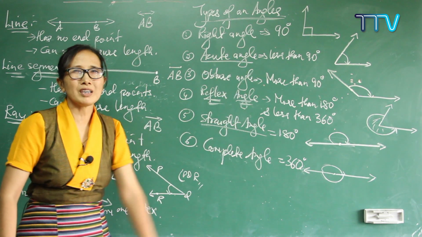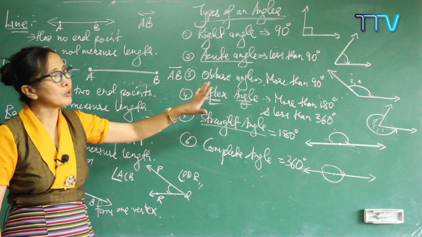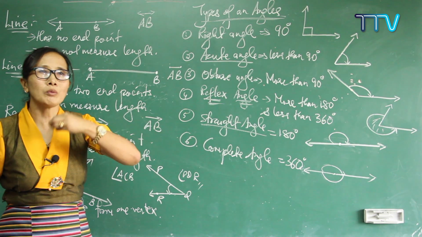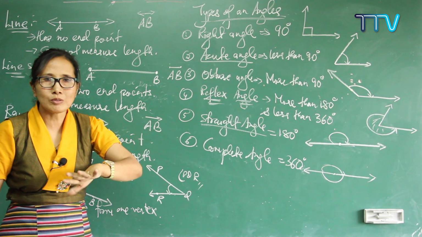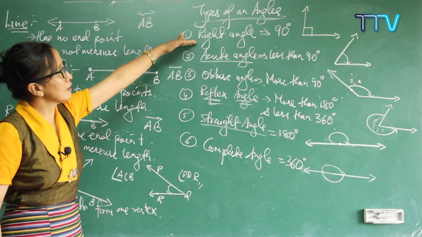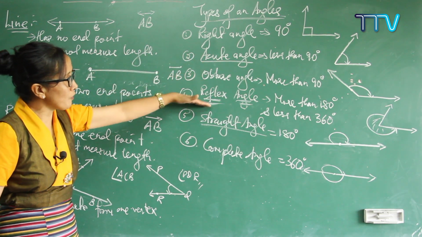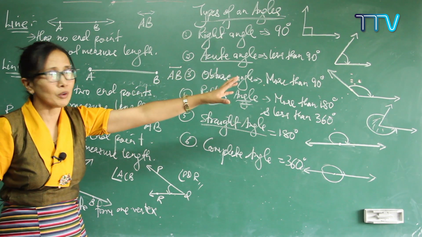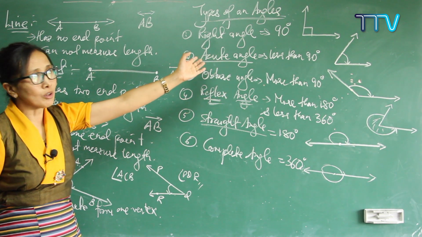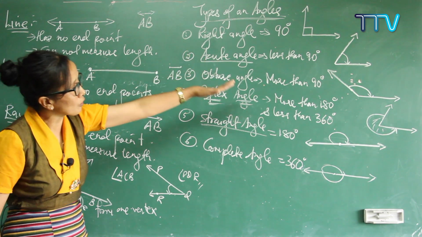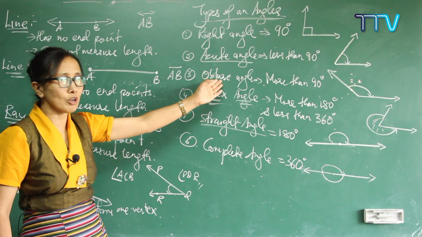You have already done this in class 7, but I am repeating it here because these are very important basic concepts you have to get clear, so that it will help you in the exercise we are going to do. So these are the types of angles. If your angle is 90 degrees, it is a right angle. Less than 90 degrees, it is an acute angle. More than 90 degrees, it is an obtuse angle.